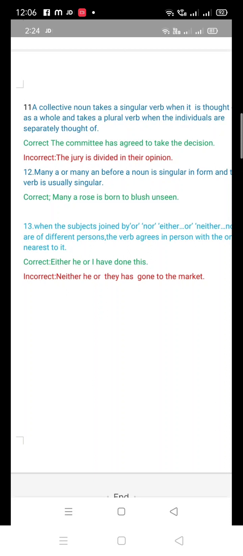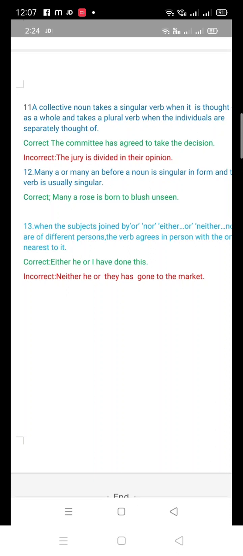Okay, in a committee there are many members, right? And if all the members are agreed to take the decision, then the verb should be singular because it is thought of as a whole. All the members in the committee are agreed to take the decision, and that's why the verb is singular. The committee has agreed to take the decision. See, the verb has is used here. So that's why, because the whole committee has agreed to take the decision.